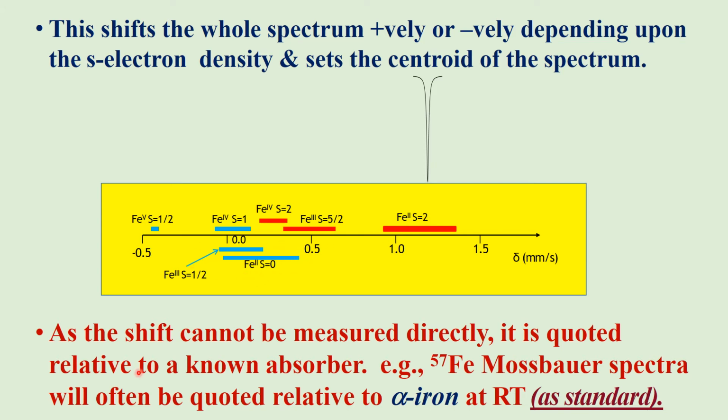As the shift cannot be measured directly, it is measured relative to alpha iron 57 nuclei as the standard. It is the standard taken for measuring the isomer shift of various iron compounds.